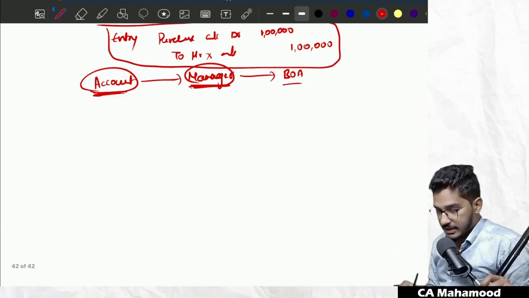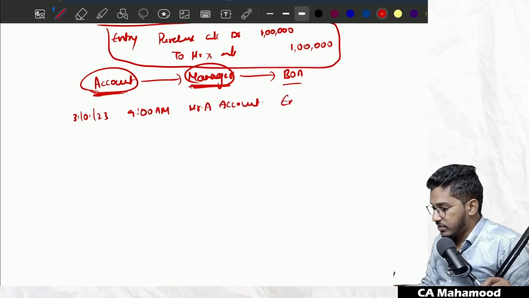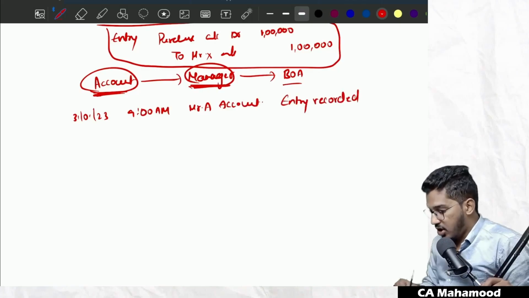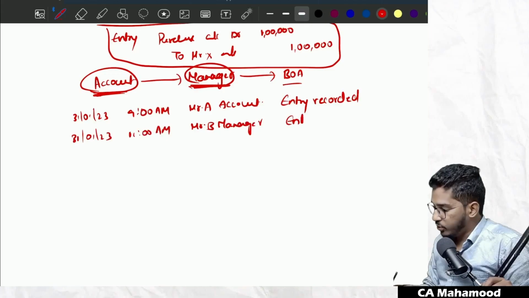But in the audit trail facility, what will be recorded is the history of this entry. Take for example, on 31st of March 2023, morning 9 a.m., Mr. A, who is an accountant, passed an entry. So the software will record that the entry has been recorded. On the same day, 31st of January 2023, morning 11 a.m., Mr. B, who is a manager, approved it. Entry was approved.